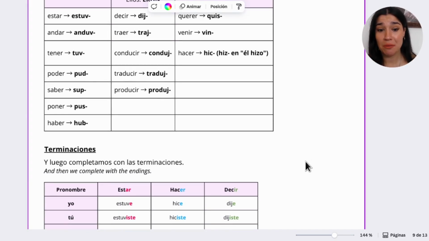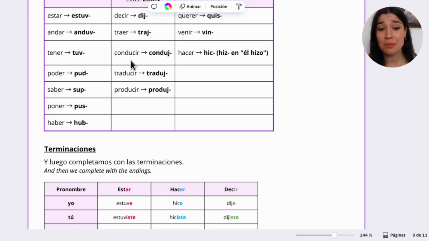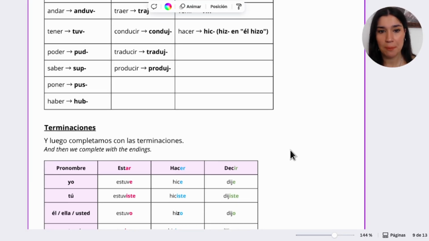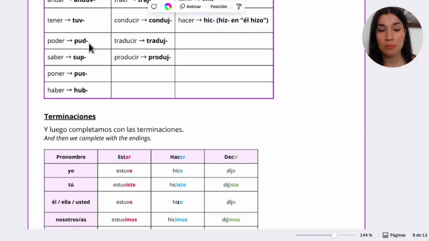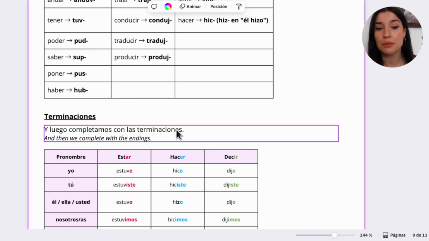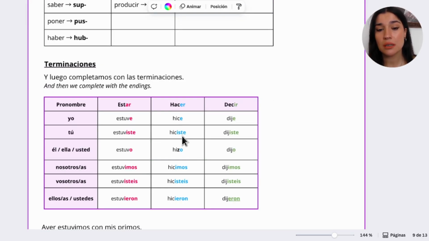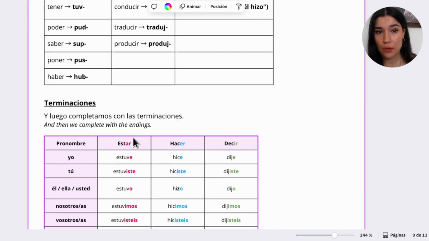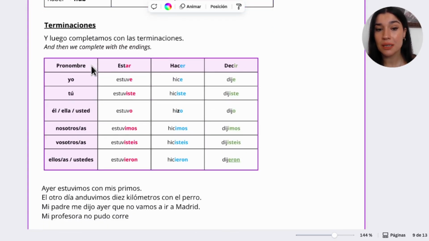What do we do after? Well, we have this estuv-, and then we need to complete with the endings, okay? So for example, imagine that we want to do poder, pud-. So it becomes pud-. So yo pude, tú pudiste, él pudo, pudimos, pudisteis, pudieron. We just need to complete with the endings. We take this and complete it with the person that we want to say. Tener, tuv-. So yo tuve, tú tuviste, él tuvo, tuvimos, tuvisteis, tuvieron.